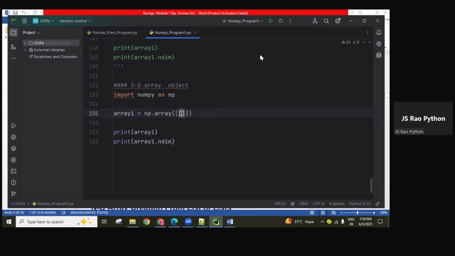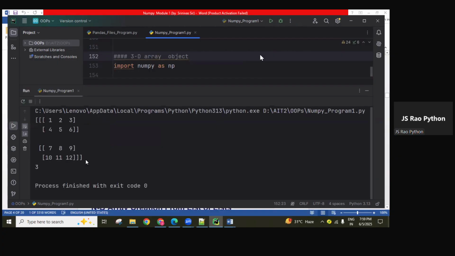So here, two slices I want. Slice 1, slice 2, like this. In each slice, two rows, guys, row 1 and row 2, like 4, 5, 6 we can write. So this is one slice completing, and next one more slice. Inside this, again I'm going to write 7, 8, 9, and one more row, 10, 11, 12. Then you can execute.